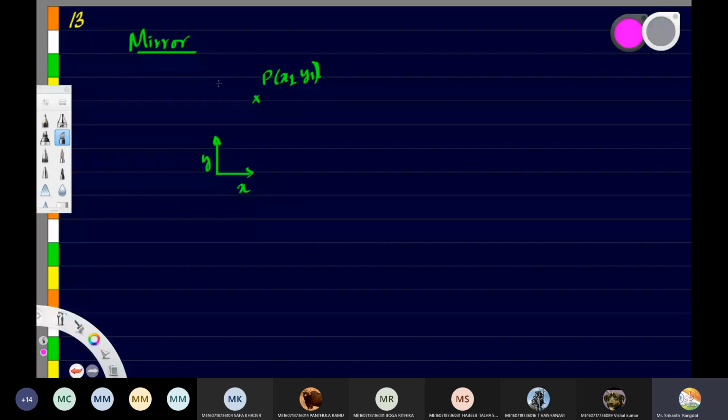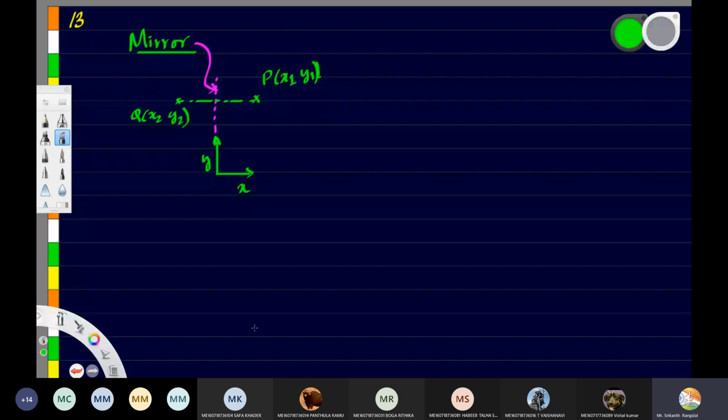The mirror will be present over here. So this here is the mirror. When we mirror about this line, where is the point P going to appear? P will be reflected. So whatever this distance is, the same distance will come on the other side, and we will get the point Q here, with coordinates, let us say, x2 and y2.